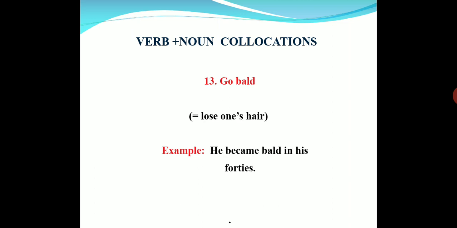Next, go bald. Go bald means losing one's hair. I think in Telugu, if I say it, you will understand well. They lose all the hair. Example: he became bald in his 40s. People nowadays are becoming bald in their 30s, 40s, like that.